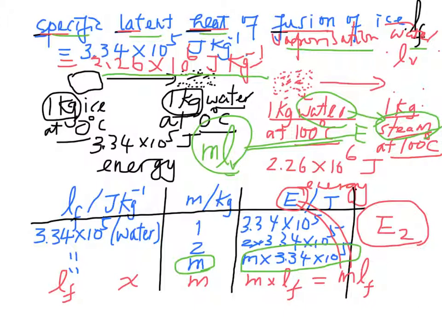In this case, the energy needed would be m times 2.26 times 10 to the power 6 joules.